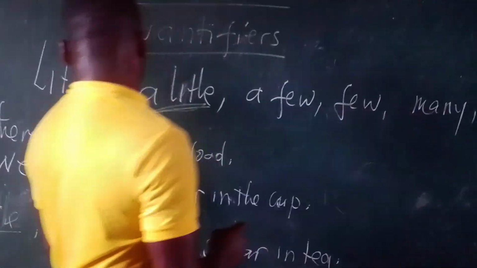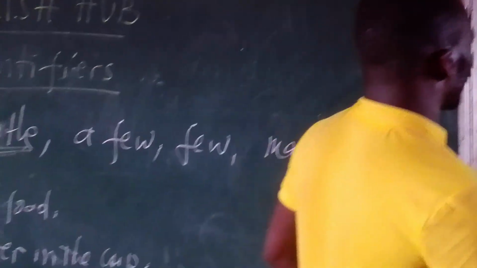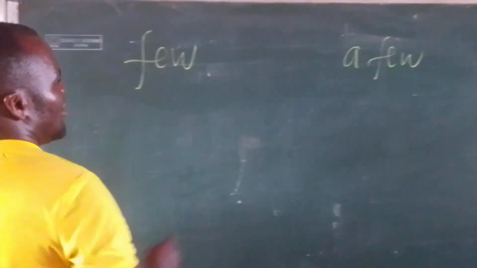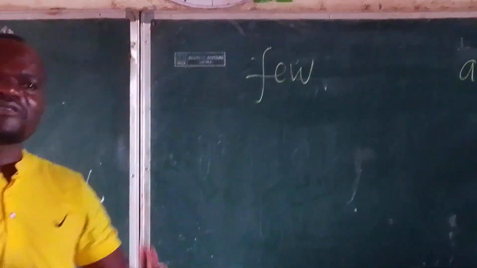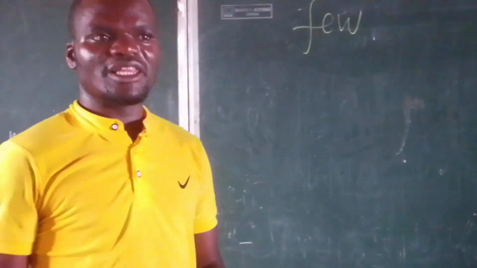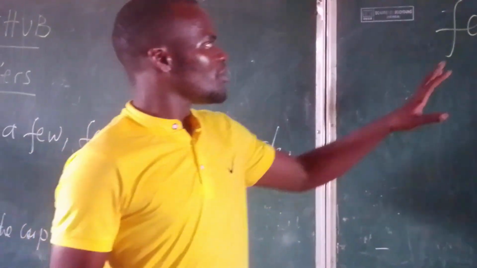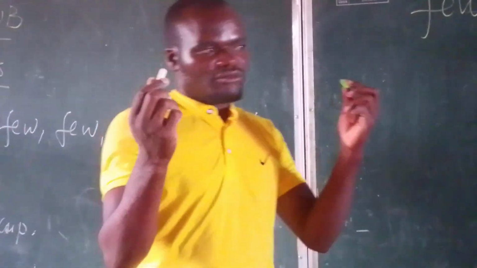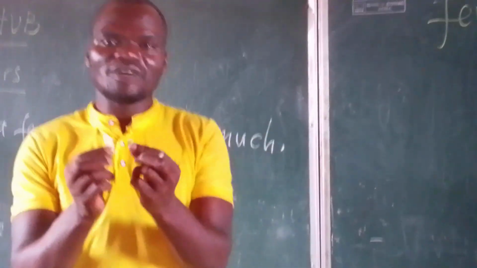Okay, now we can move on. The usage of few and a few. Few is a small number of things which are able to be counted. Because you see, I have 2 pieces of chalk, they are able to be counted.